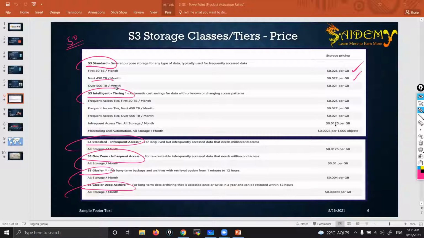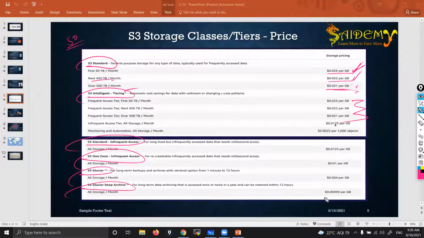Here also, the more data you upload, the prices reduce. You can see here 0.23, but then it's 0.22, 0.21, like that. The more you upload, the more you need to pay, but they reduce the price a little bit because you are uploading a huge amount. If you keep a smaller amount, these are the bills. If you are uploading huge data, then the price slowly reduces. Okay, that's it.